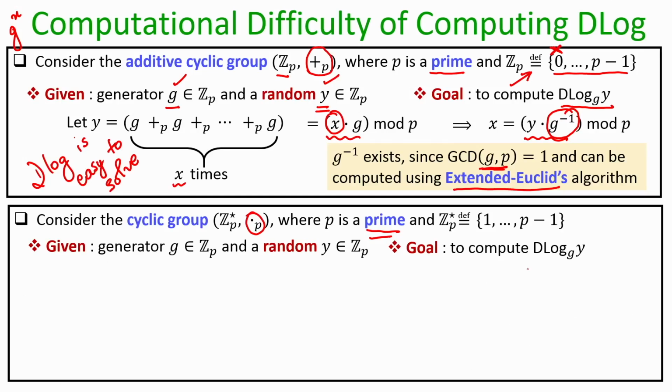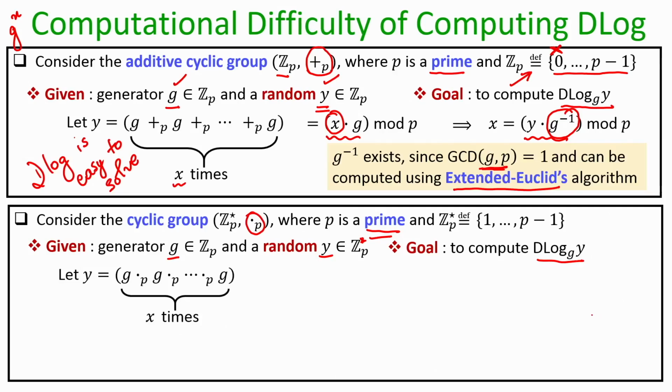So, now let us see a random instance of the discrete log problem in this group. You are given a generator, you are given a random value y, and your goal is to compute the discrete log of y. Sorry for the typo, this should be ZP star, because y is an element of your group and the group that we are right now considering is ZP star.